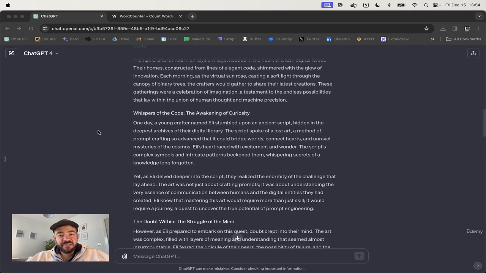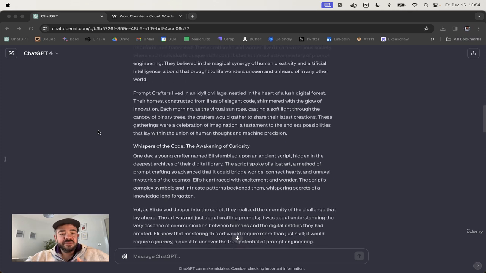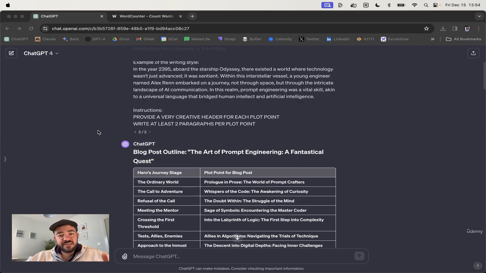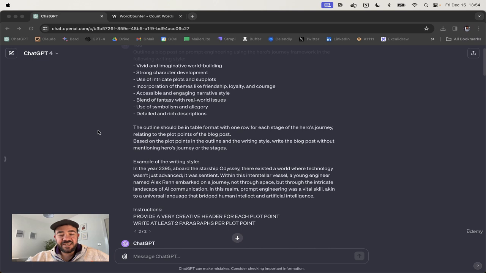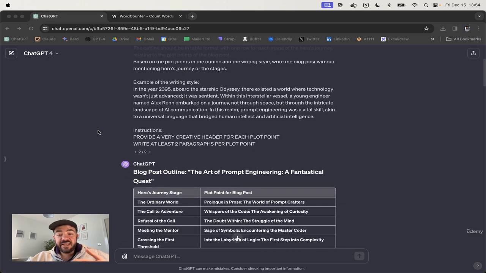You might have just been lucky on the first try, or actually maybe there was a slightly different variation that would have performed so much better. You just didn't know about it because you weren't testing it. So I figured out this word count thing through a lot of testing. I ran it 100 times with different word counts and found that it didn't respect word count at all. As you increase the word count, it did get longer, but it never matched the actual word count that you specified. And then I tested the paragraph thing. I ran that 100 times and found that about 90% of the time it does respect the number of paragraphs. So that is the sort of insight you can get, which might not be intuitive.